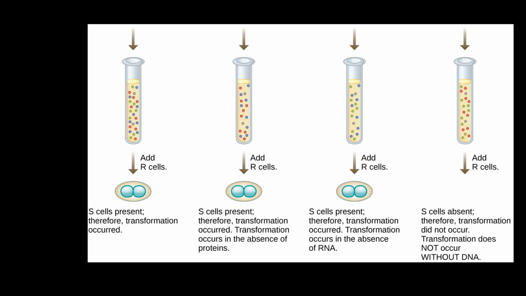But in the second tube, the proteins were removed, right? So S cells were present, therefore transformation occurred. Transformation occurs in the absence of proteins. This is what they discovered from this. In the third tube, S cells were present, therefore transformation occurred. Transformation occurs in the absence of RNA.